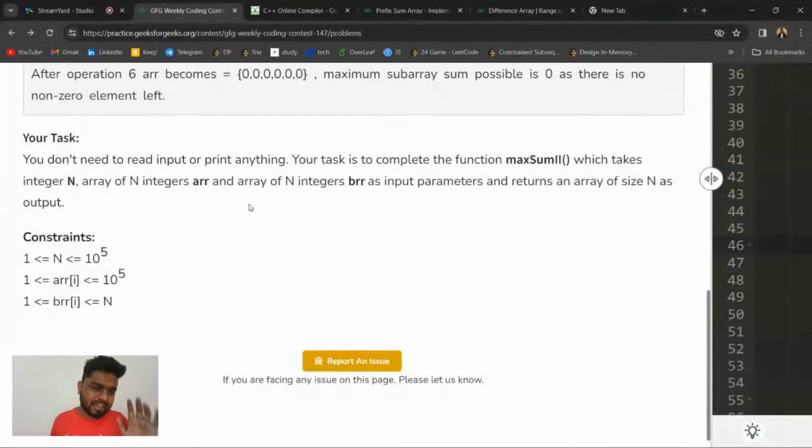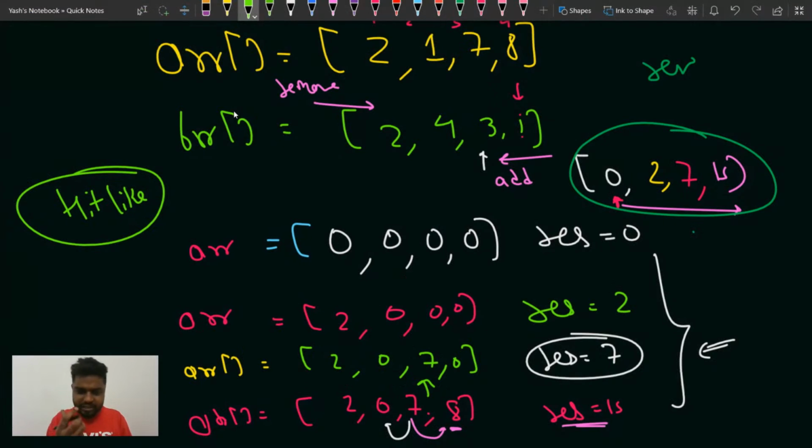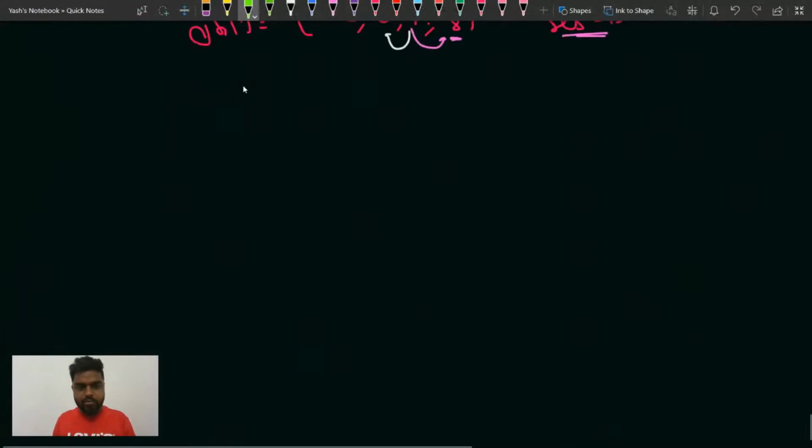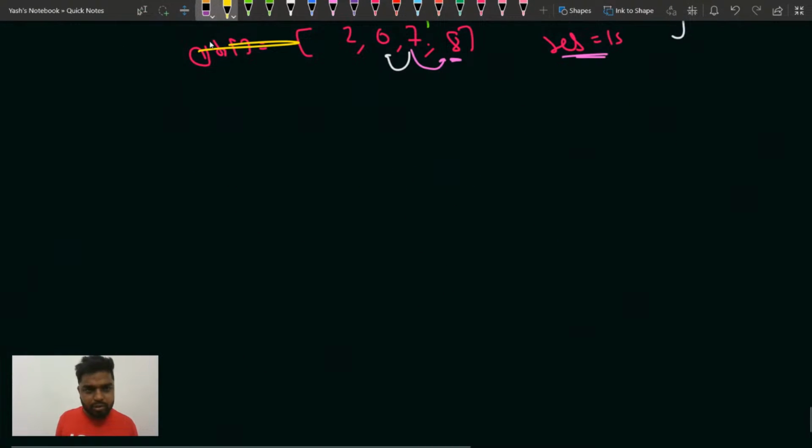I'm not going to do a complete dry run because the dry run doesn't matter that much, the thought process matters. A dry run will just have me writing a lot of things, but explaining the intuition is more important. Clear, but what is the advantage? I'll tell you. See, what I'm saying here is, suppose these elements are there.